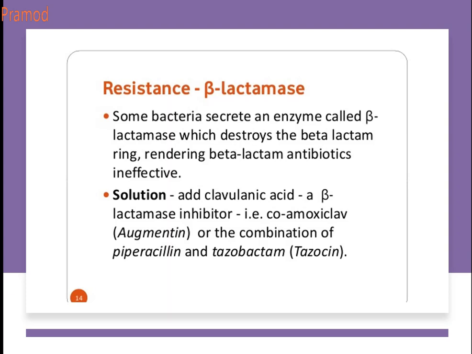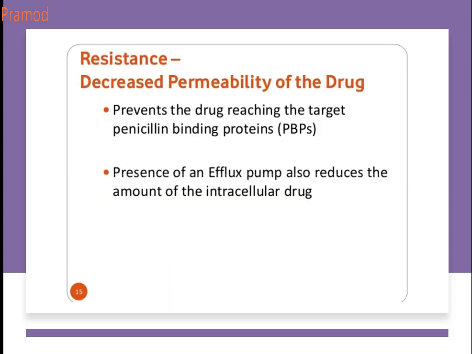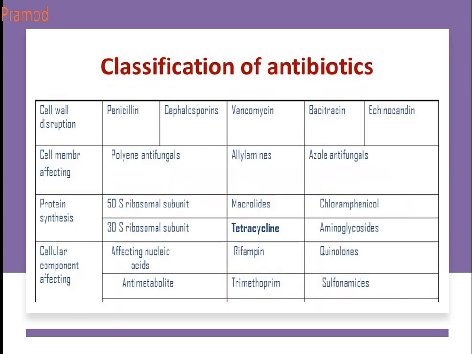They inhibit the enzyme beta-lactamase, which causes the resistance. Resistance also occurs by decreased permeability of the drug, to prevent the drug reaching the targets, that is penicillin. The presence of the efflux mechanism, as I mentioned, reduces the amount of intracellular drug.